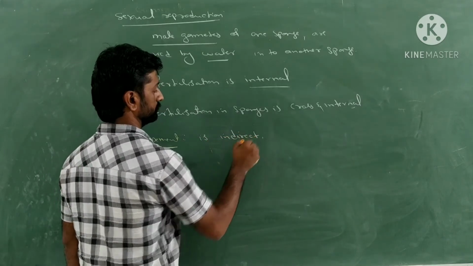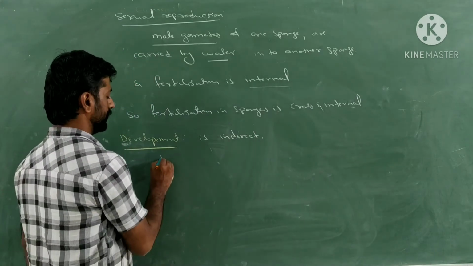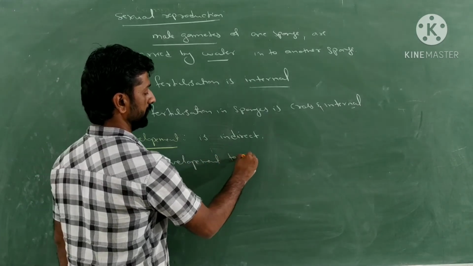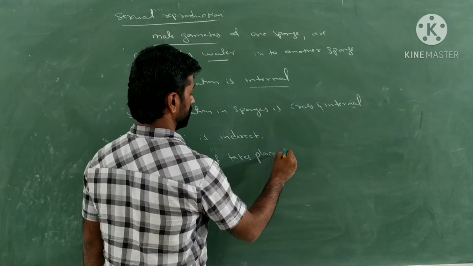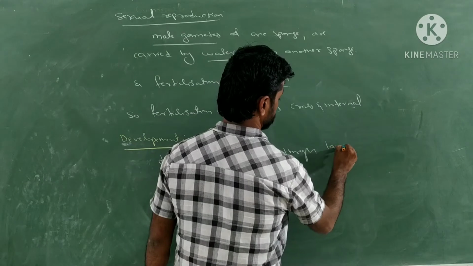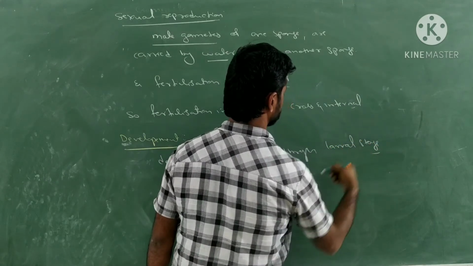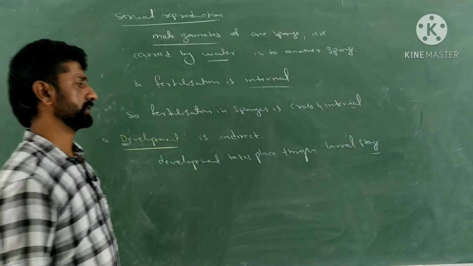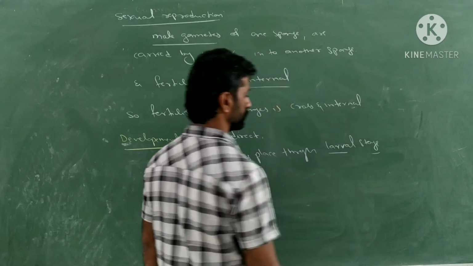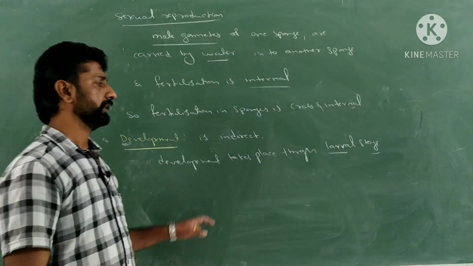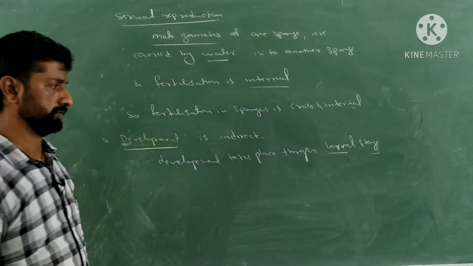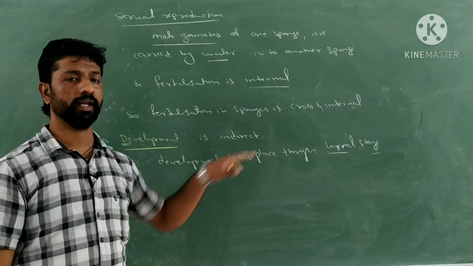What is the meaning of this one? That is, the development takes place through larval stages. So here larval stage means once the offspring hatches out from the fertilized egg, it will not resemble its adult form, but it will be different from the adult stage. Such a stage is called a larval stage.